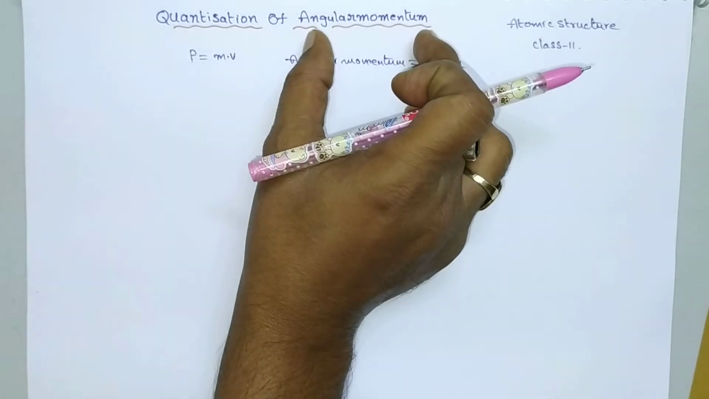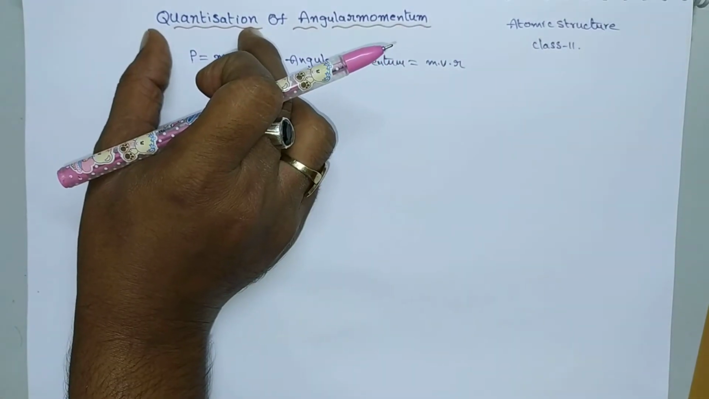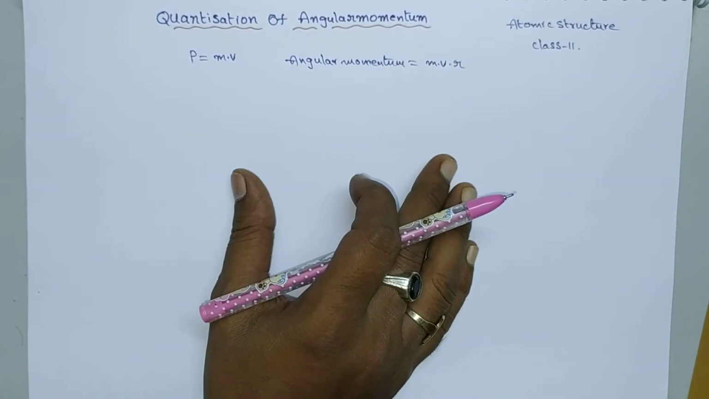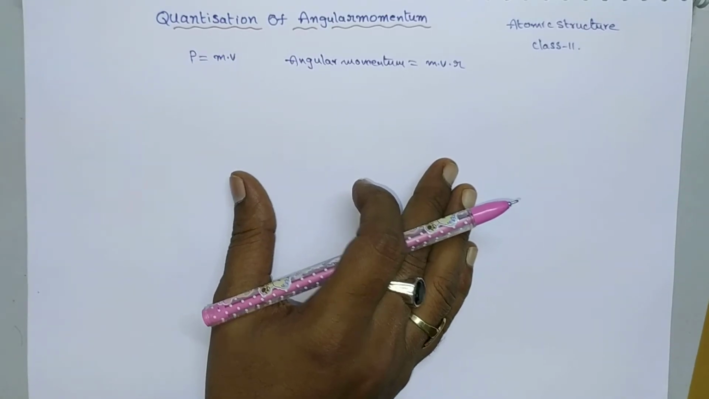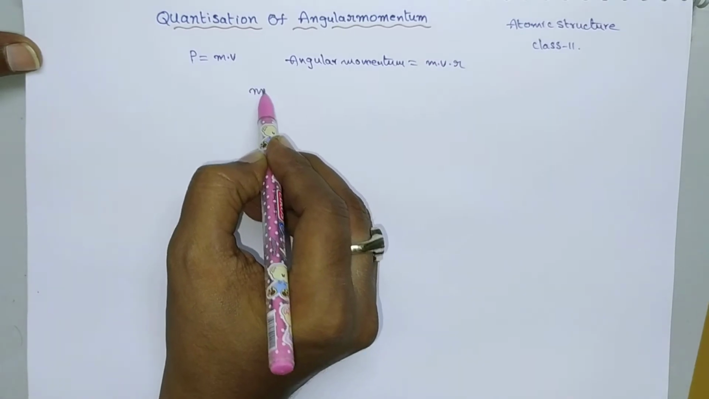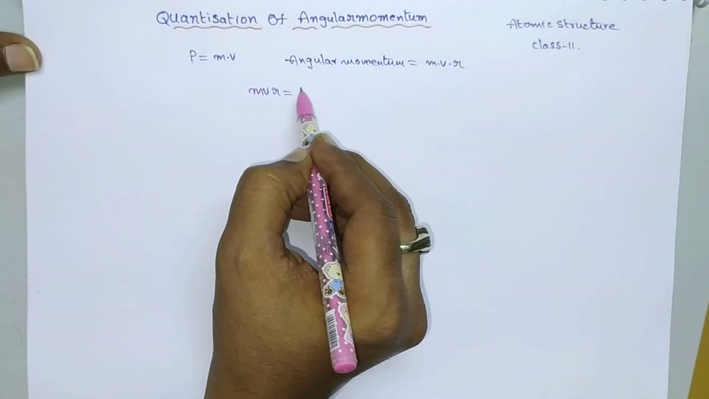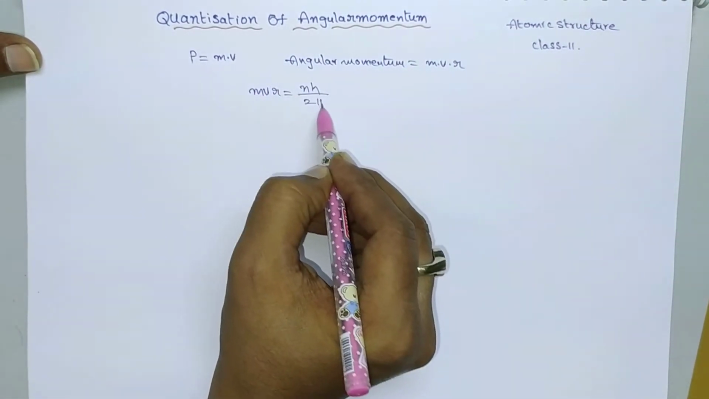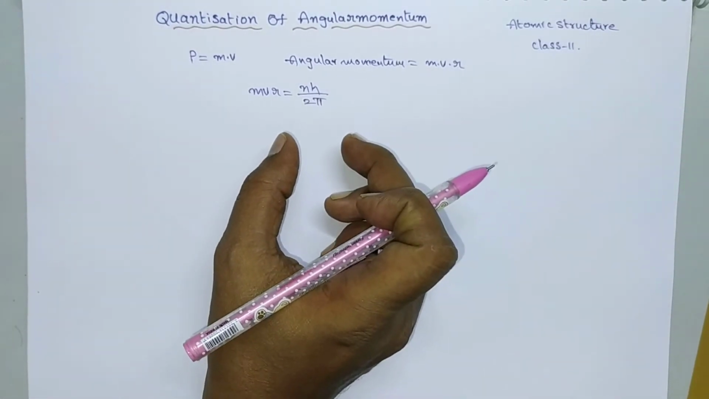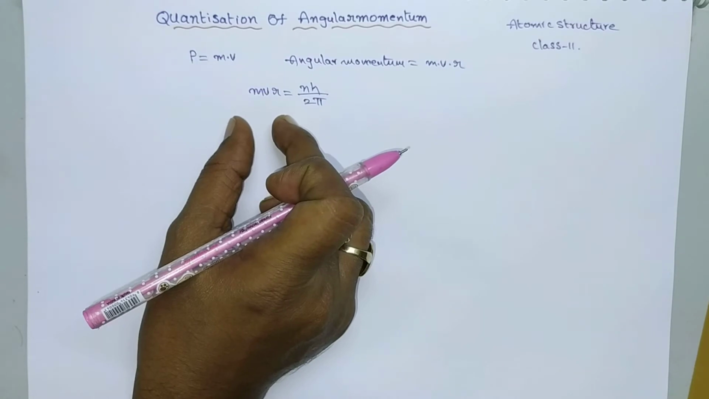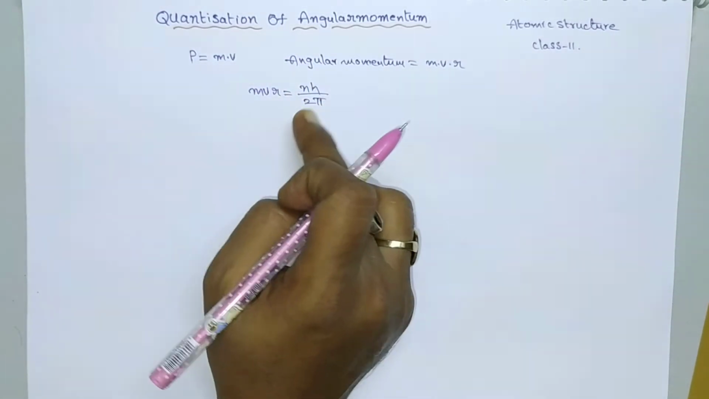So here the angular momentum is quantized. Quantized means to give a fixed quantity. According to Bohr's theory, the angular momentum is quantized. That means the angular momentum mvr is equal to nh by 2 pi. Here we are giving a fixed quantity for the angular momentum, that is, it is the integral multiple of h by 2 pi.